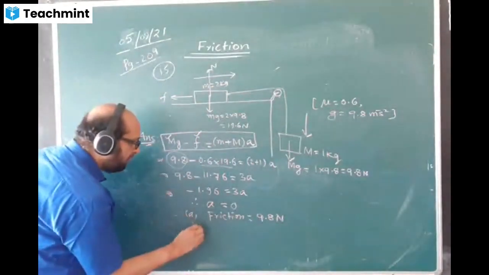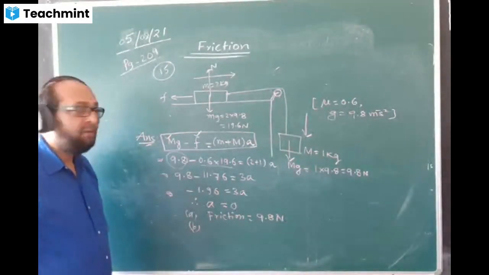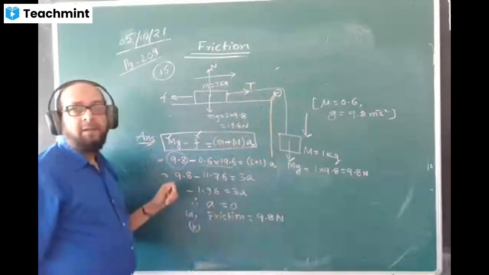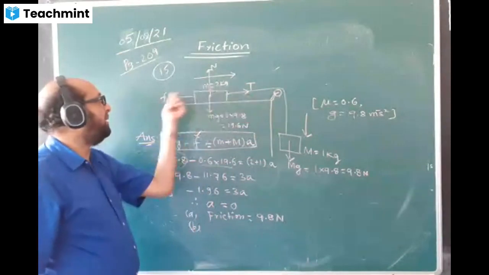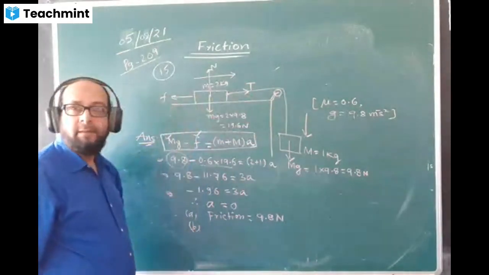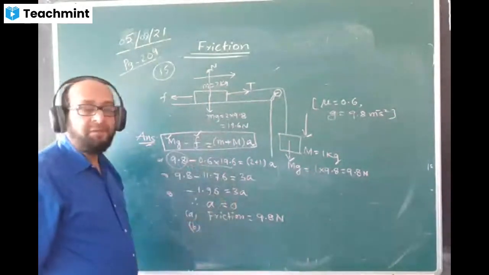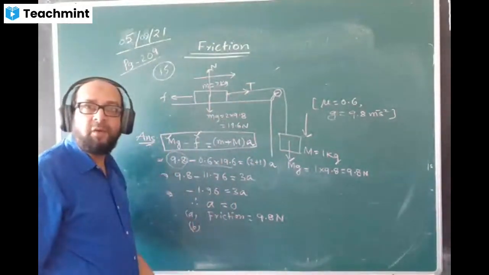What is the second part of the question? What you have to find out? Tension. This tension is here, T. Actually, I'm supposed to write T minus F equal to ma. But a is 0, we know a is 0. Therefore, T equal to F. I can write that. Did you understand this step, or should I explain once again?